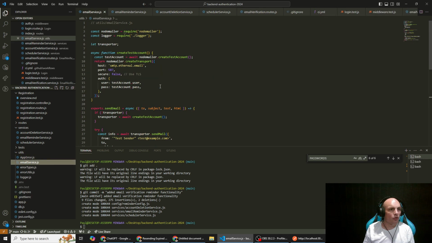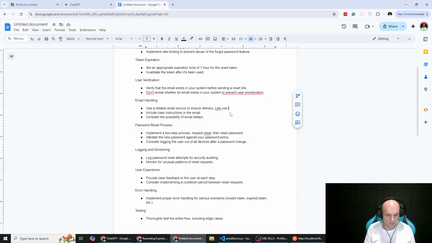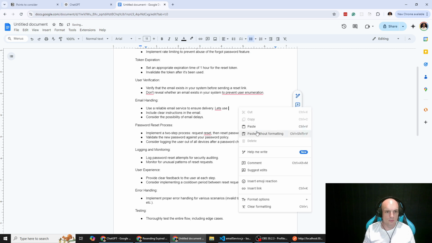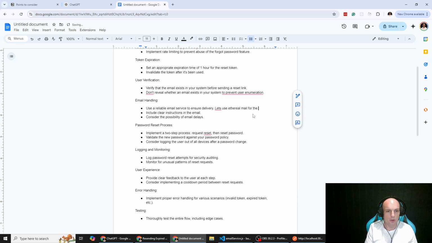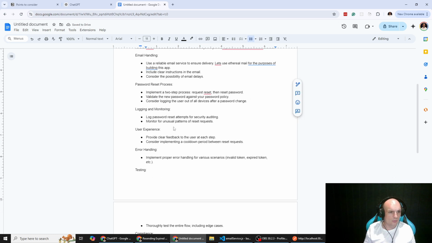Email service. Let's use Ethereal Mail for the purposes of building this app. Yep.